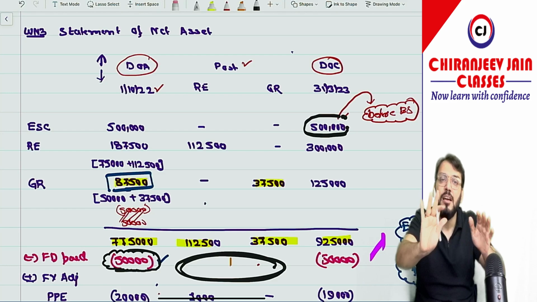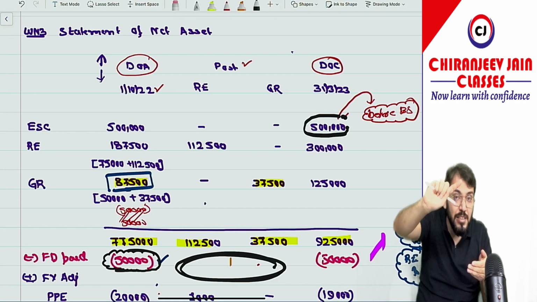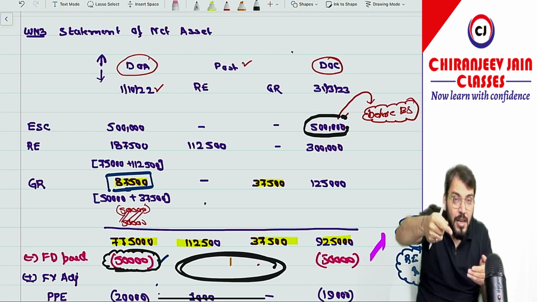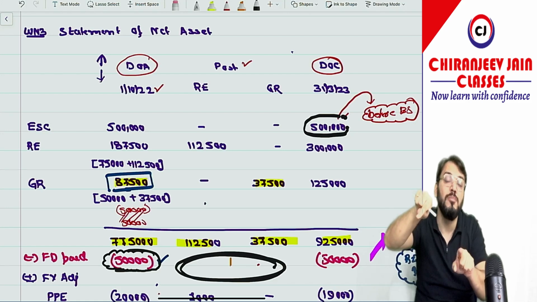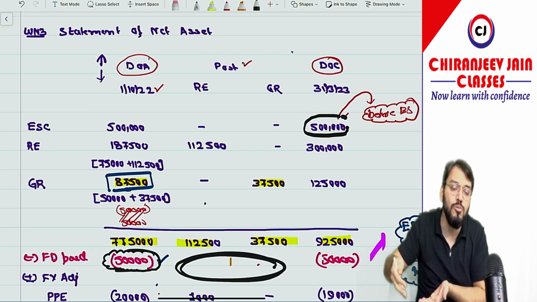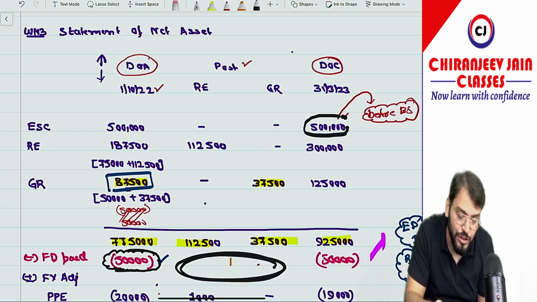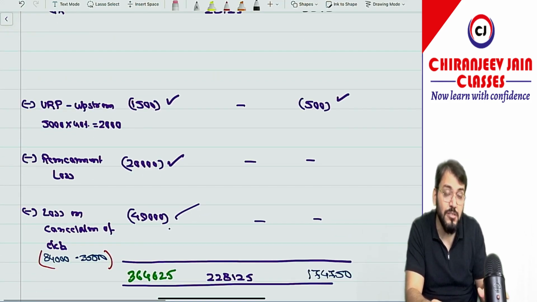Nullify the entire effect, and then do nothing. So add back that amount in the reserve. And in equity share capital, because that will be after bonus shares, since the journal entry has been done, deduct the bonus share from the equity share capital. It means the entire effect will be nullified, and then do the consolidation adjustment. Understood this point? I hope now you have understood the entire solution.